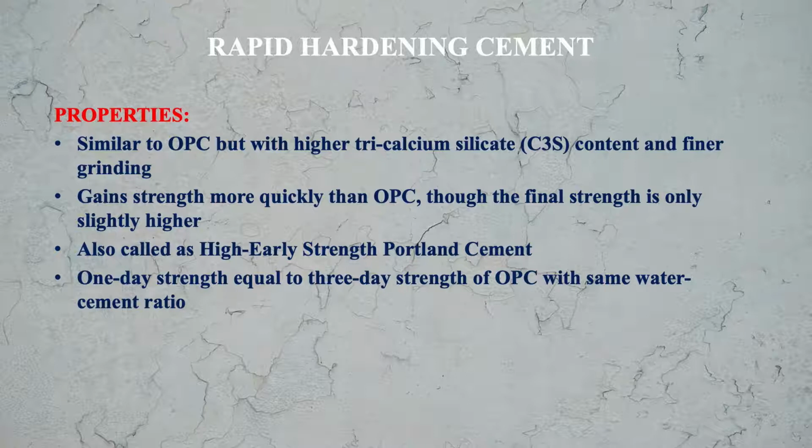It means if we are using the same water cement ratio and we compare the strength of these two cements, then rapid hardening cement will gain the same strength in 1 day in which the ordinary Portland cement gains the strength in 3 days. Also, if we compare the cost, rapid hardening cement is 10% costlier than ordinary Portland cement.